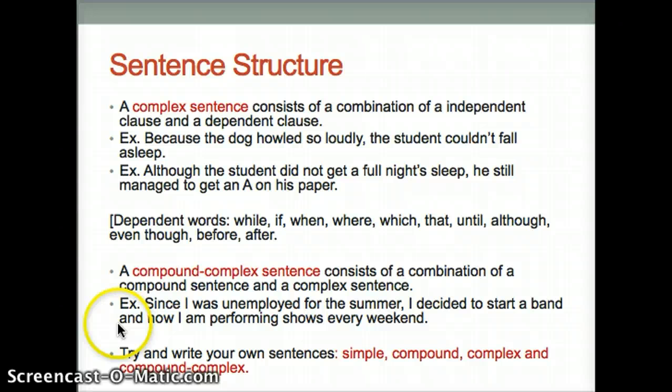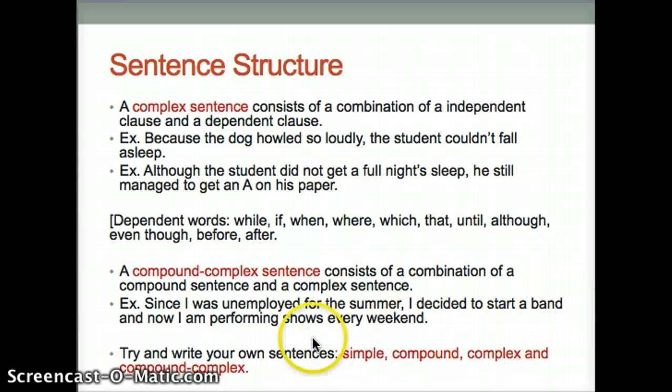Our example: since I was unemployed for the summer, that's where we got our dependent clause, comma, I decided to start a band and now I am performing shows every weekend. This isn't a run-on sentence. It's a completely grammatically correct sentence, but it's a long sentence and a complicated one.